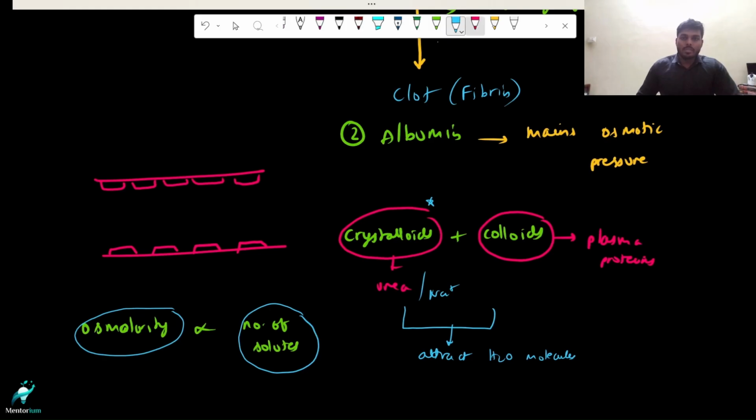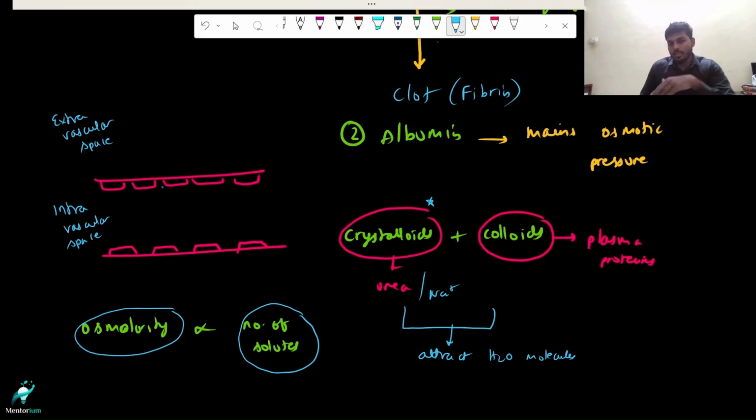This space is what you call the intravascular space. Let me write it. This is your intravascular space. Language is very simple: intra means within, vascular means vessel, so within the vessel. Outside the vessel, we call it the extravascular space. What these colloids and crystalloids do is ensure that most of the water molecules stay within the blood vessel.